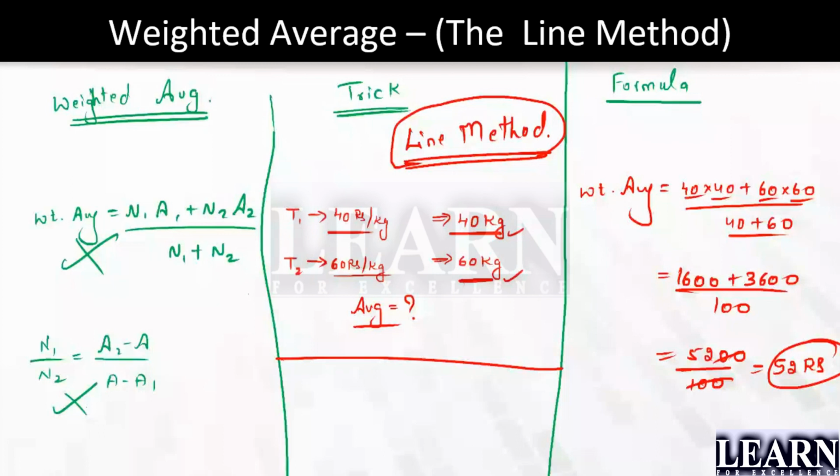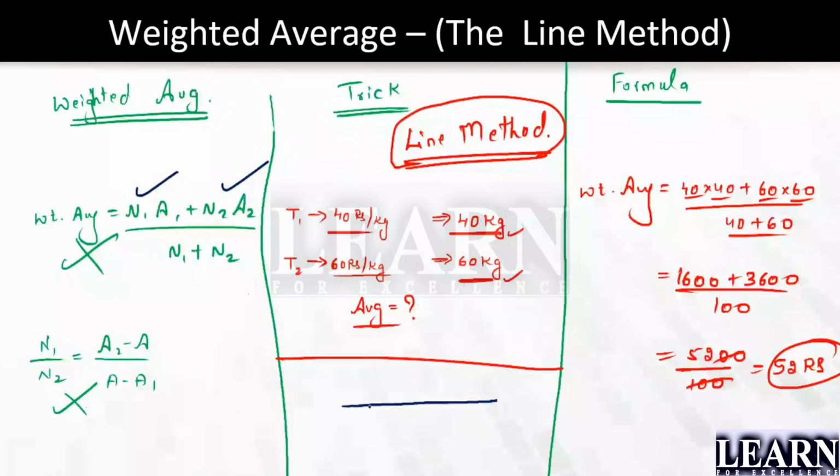What is the condition? Yes, you need to have two different sets. When you have two different sets, you can solve it. With three different sets, of course, the work will be more. Majority of the time, you will be getting only two different sets here. Okay. Yes, please look here. You're going to draw a line.